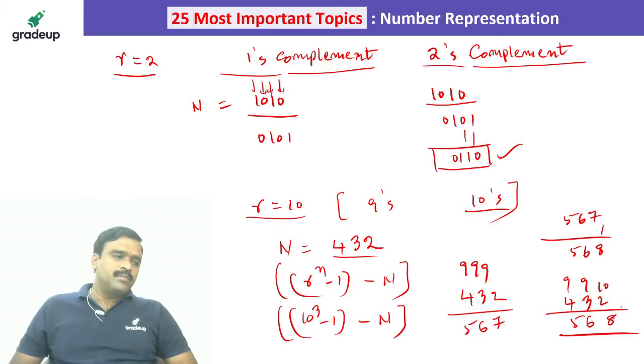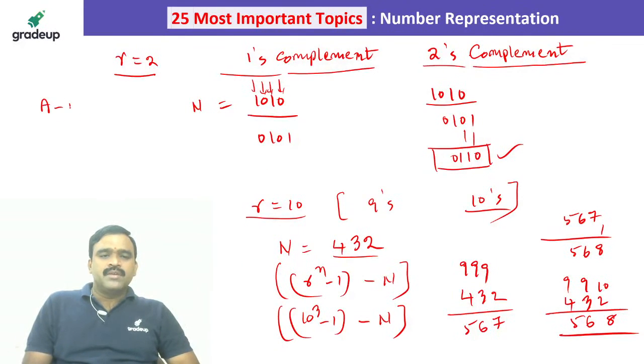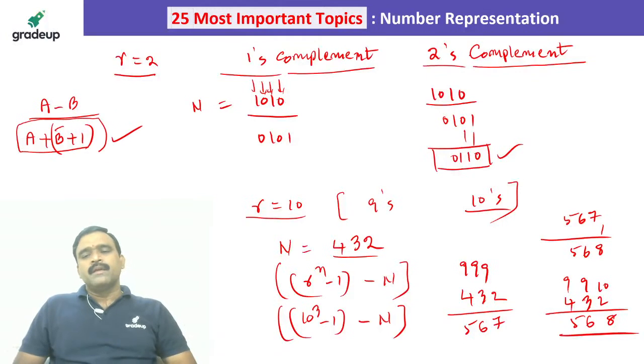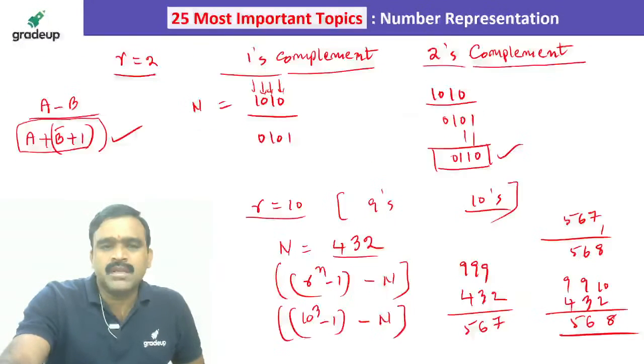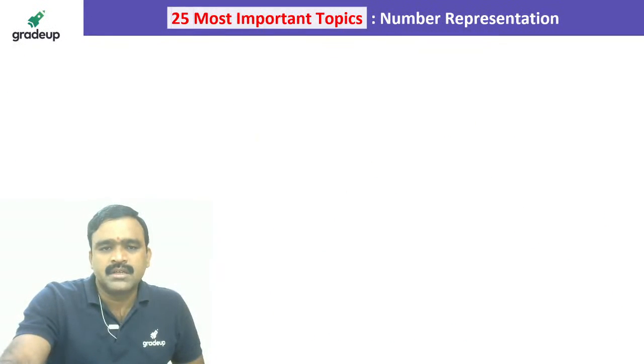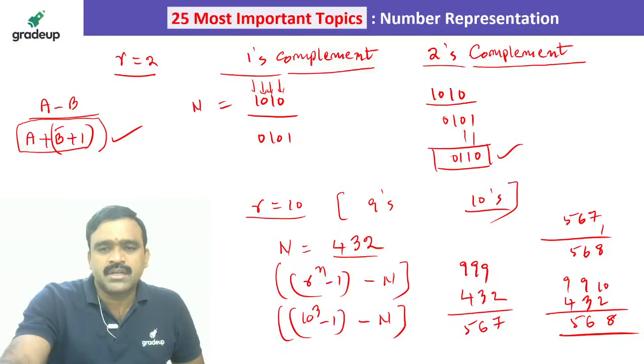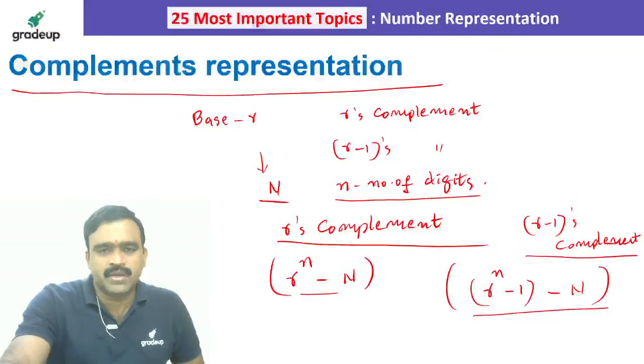It's the 10's complement. So usually in arithmetic, if you take a minus b, and both are binary numbers, a minus b can be considered as a plus the 2's complement of b. The 2's complement of b is b bar plus 1, where b bar is the 1's complement of b, and plus 1 is the addition of 1. That's all. So this is a very basic representation of these complements, and they are used in the further representation of arithmetic operations.